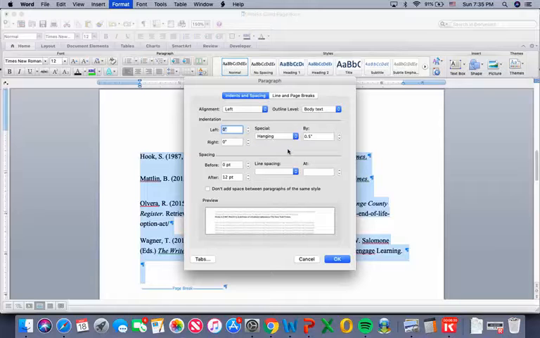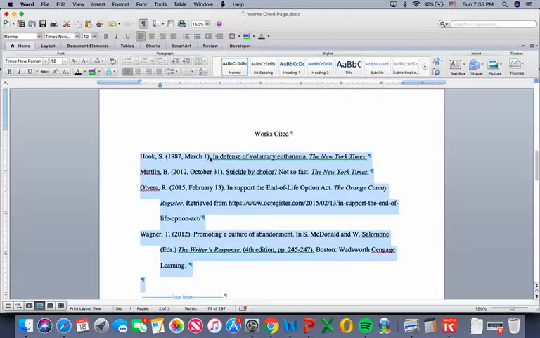And for the indentation, next part, we want the hanging indentation. That's the type where the second line is going to scoot in and the first line is going to stay aligned with the margin. Next we want to go to spacing, and I think it made it a little weird with the formatting, so we want to make sure that before and after it's 0 point, and then the line spacing is double. It might already be that way, but go ahead and set that up so that's all correct and it's going to look good. And voila, there we go. We have our works cited page with our 4 different entries in the correct format.